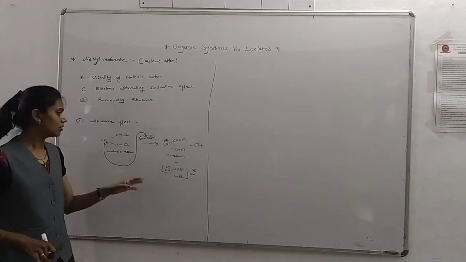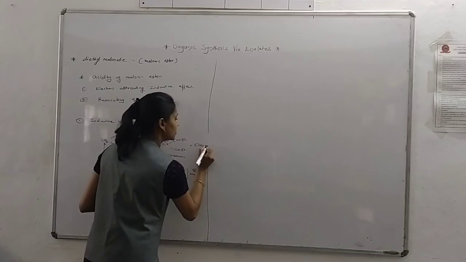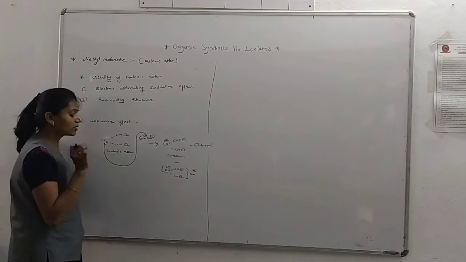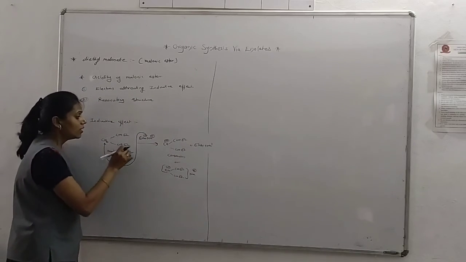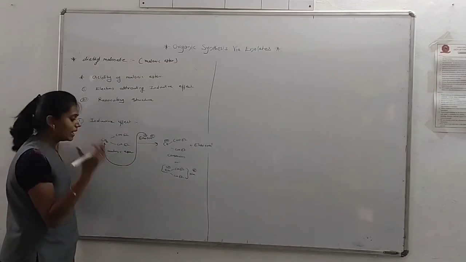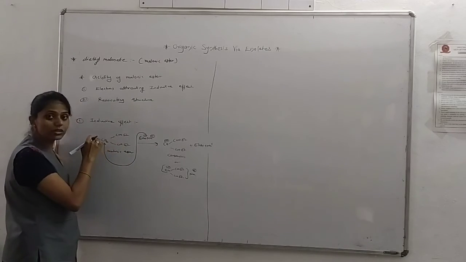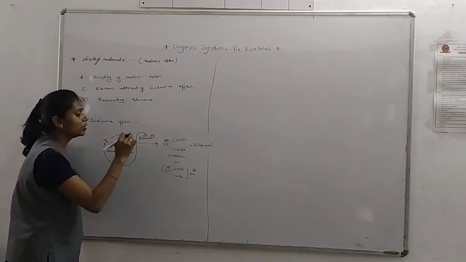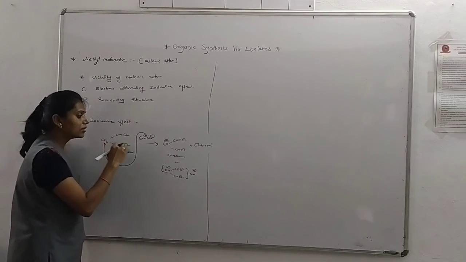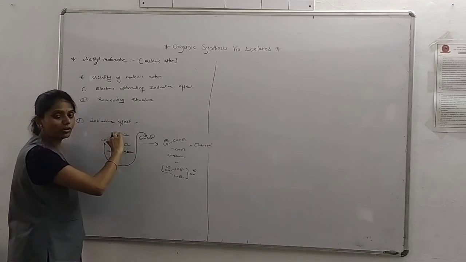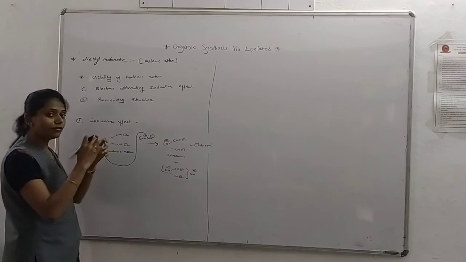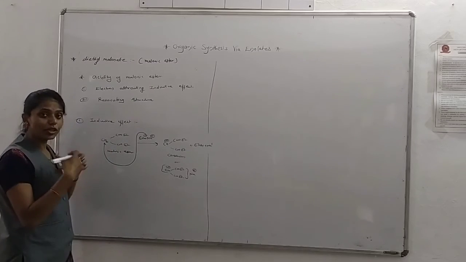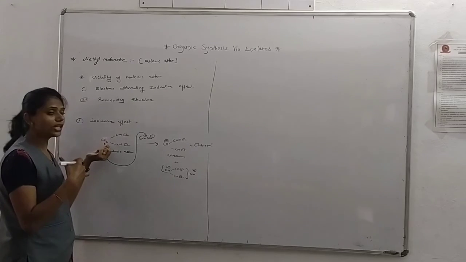Both are the same. So the main thing is that sodium ethoxide or any base abstracts this acidic proton from the malonic ester, due to the inductive effect of these two carbonyl groups, which are very electron withdrawing groups, so it easily removes the proton from this CH2 group.